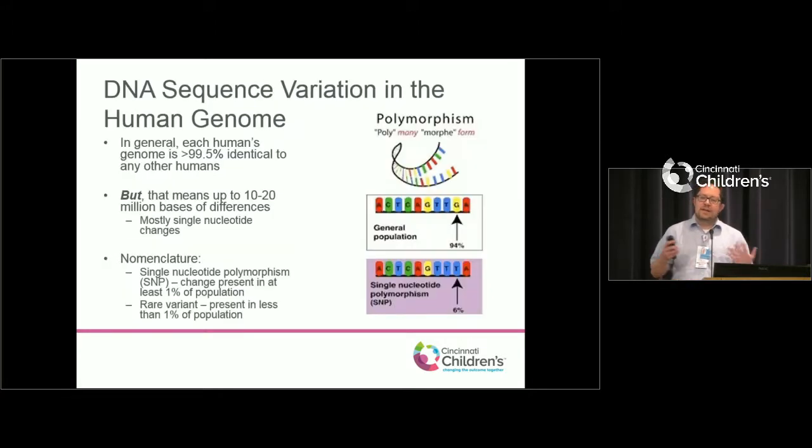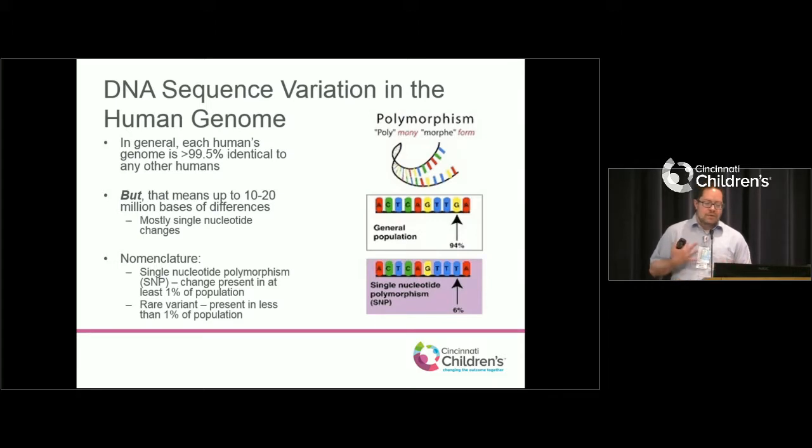So when we think about our genes and how that contributes to disease, when we look at our DNA, we're over 99.5% identical to everybody else on the planet, which sounds really close until you realize that it means each of us has probably 10 to 20 million differences in our DNA from anyone else. Understanding which of those differences make no difference, which ones just make me me and you you, and which ones contribute to our risk for diseases is really challenging.